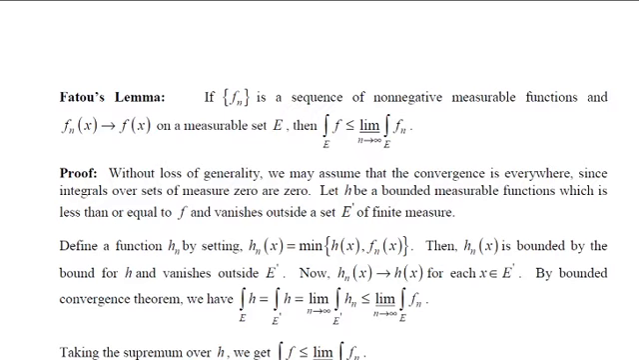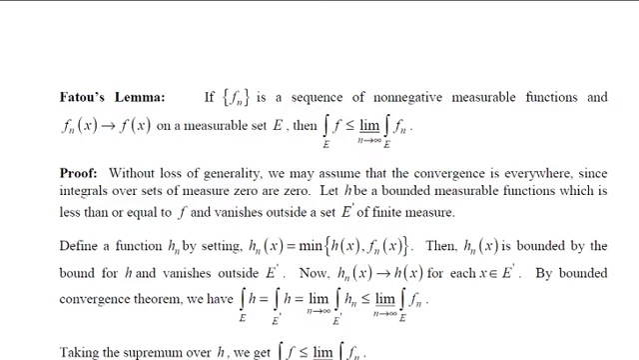Now let's see the proof. Without loss of generality, let us assume that the convergence is everywhere, since the integrals over a set of measure 0 are 0. Because if you consider the integral of 1 over E, it is nothing but the measure of E. And if the measure is 0, then the integral is 0, obviously.